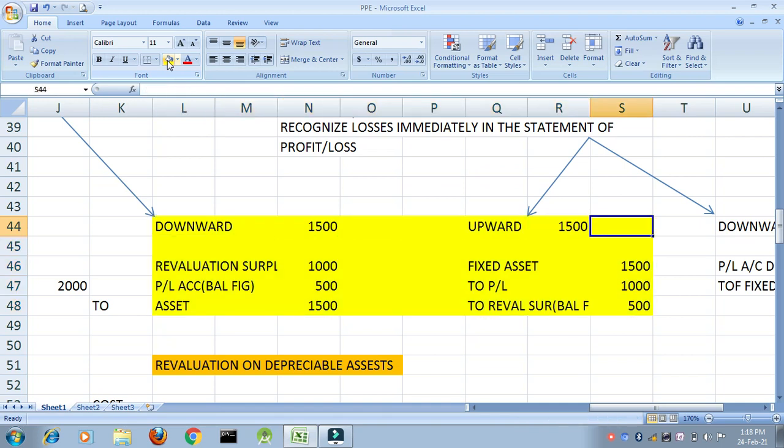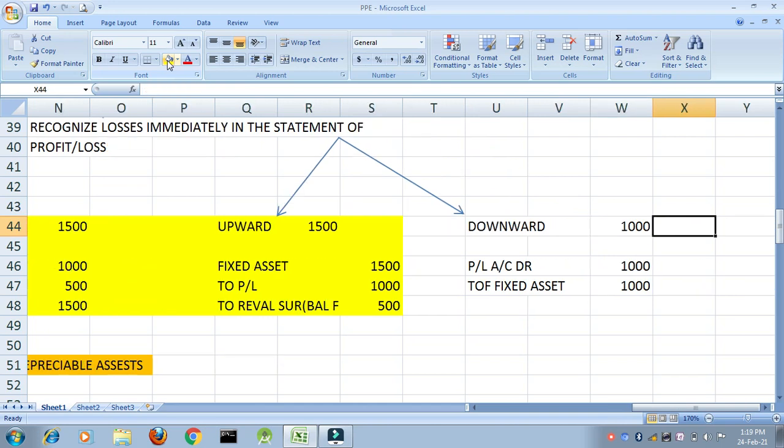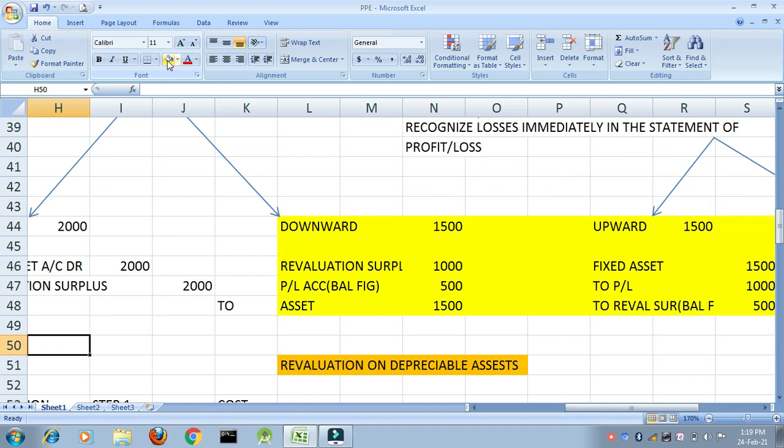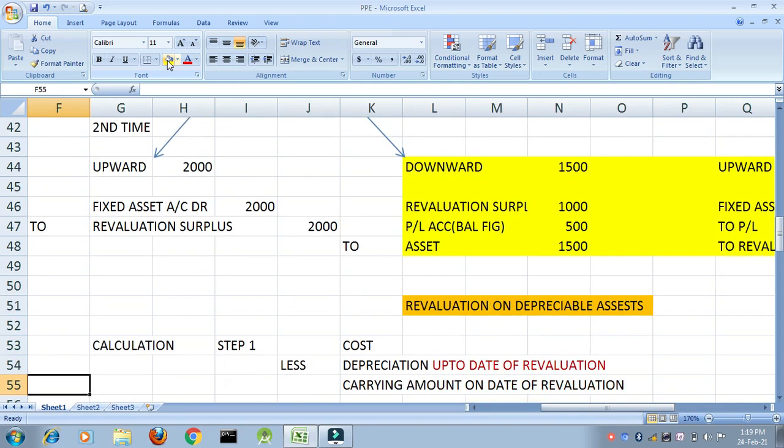Okay, last year I had done a downward revaluation. Now again I am doing a downward revaluation. So the entries remain the same. Profit or loss account debit 1000 to fixed asset account 1000. I hope this is clear. Please revise this topic because this is the place where the examiner will definitely ask a question. This is the place where most of the students make mistakes.